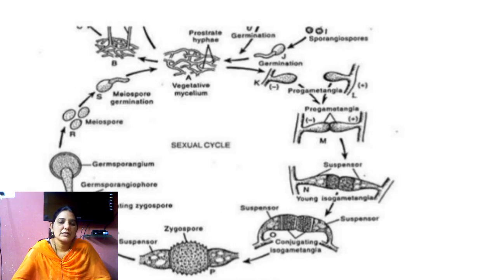They form one germination tube and enter into the host cell, and they produce mycelium. So this is the sexual reproduction.